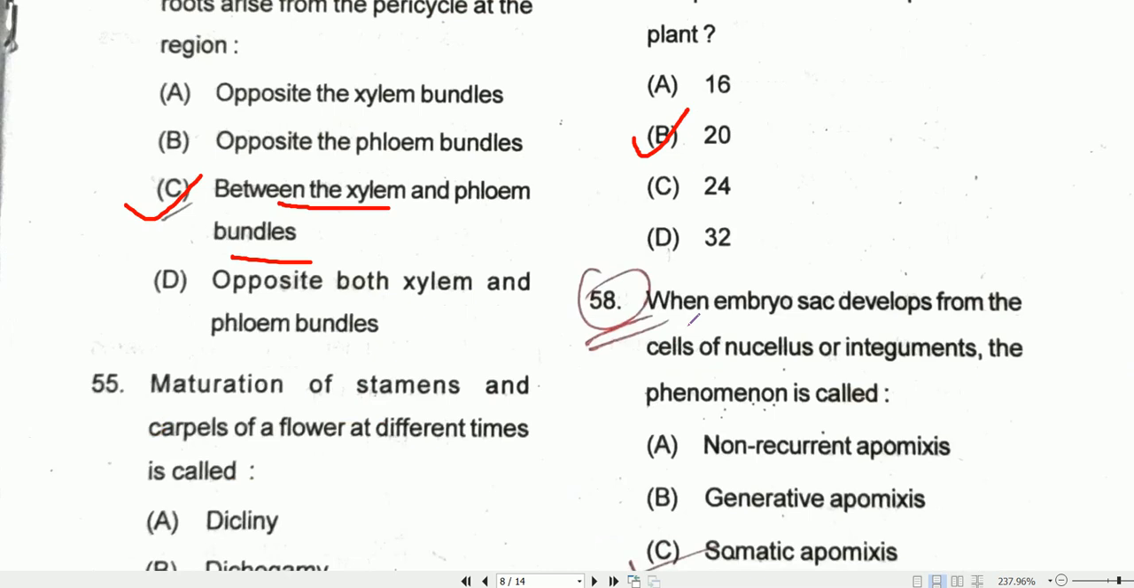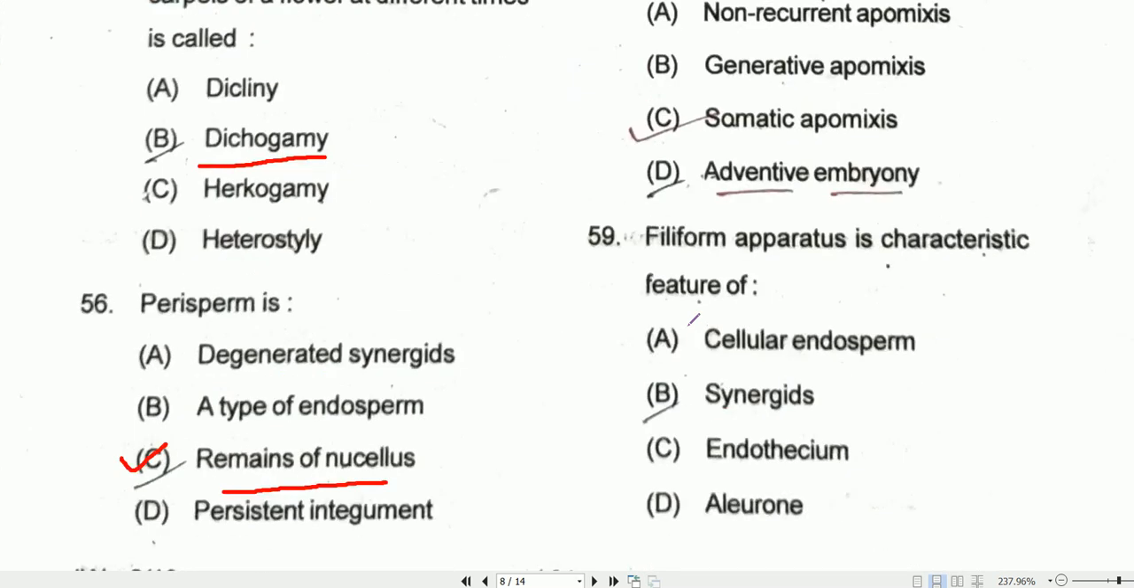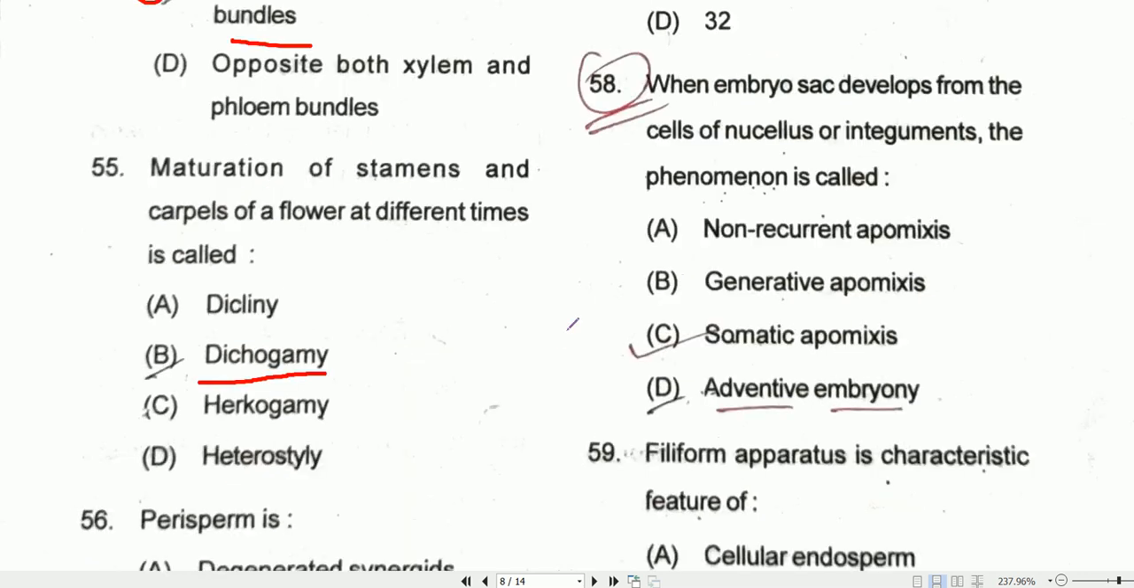Coming to question number 58. When embryo sac develops from the cells of nucellus or integuments, the phenomenon is called. So here there is two probabilities there. One is apomixis, another one is the adventitious embryony. So the most appropriate answer is the adventitious embryony.